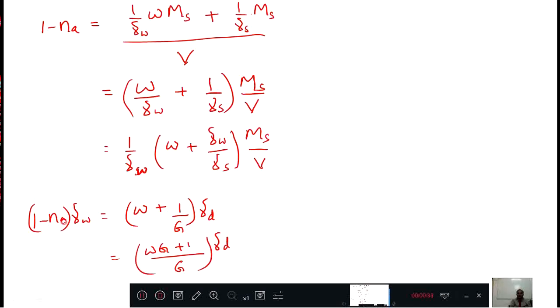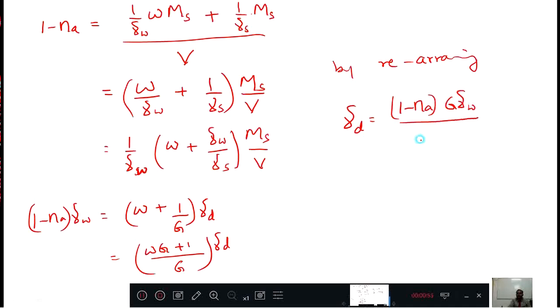Now G we will send this side, gamma d let it be here only, 1 plus Wg will send downside. Then by rearranging, what will we get? Gamma d equal to 1 minus Na into G gamma w divided by 1 plus Wg. This is the equation.